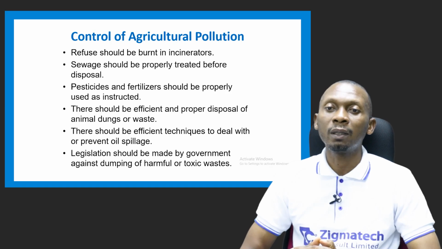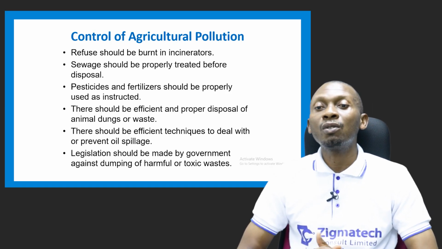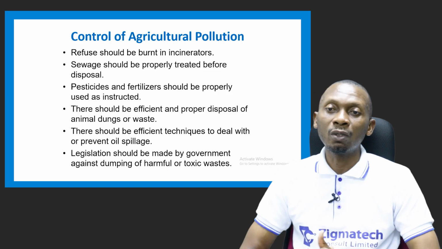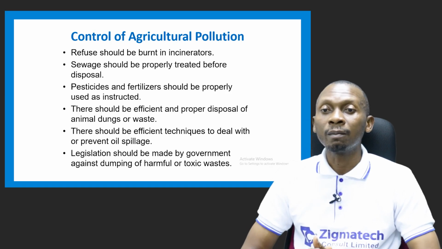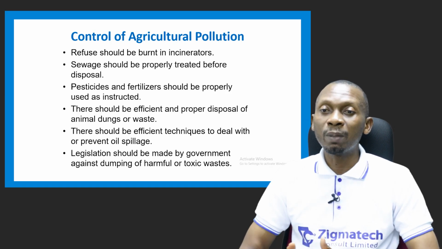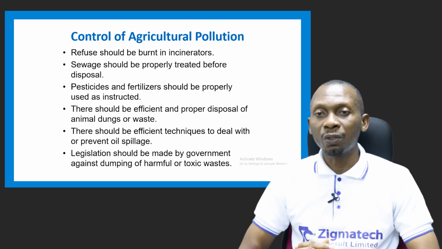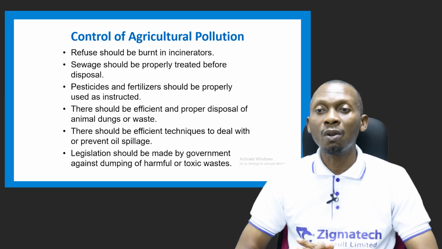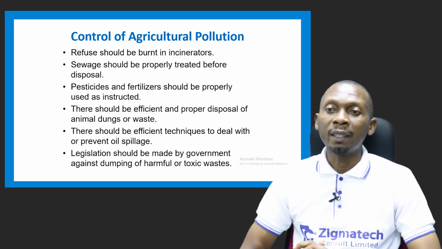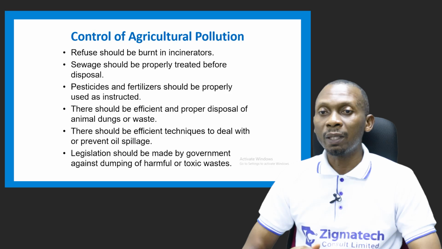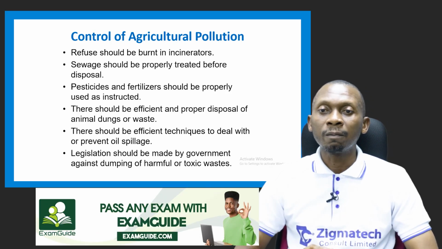There should be efficient techniques to deal with or prevent oil spillage. So measures should be taken to prevent oil spillage, which has devastating effects on the environment and on agricultural land. So oil spillage should at all costs be avoided, and certain techniques should be put into place to achieve this.